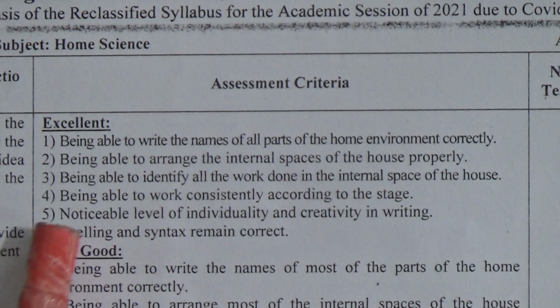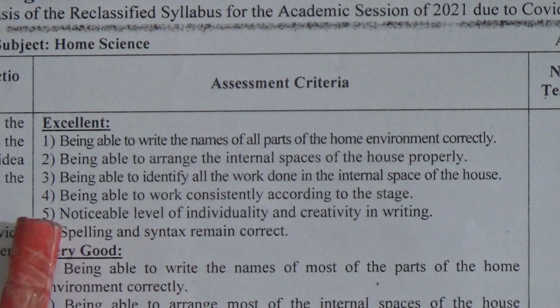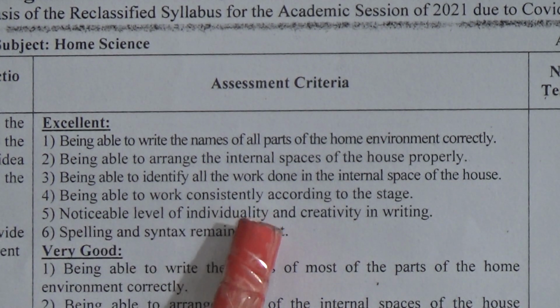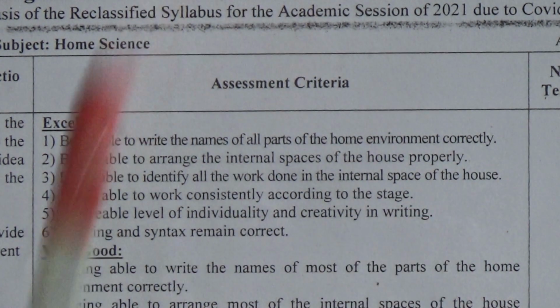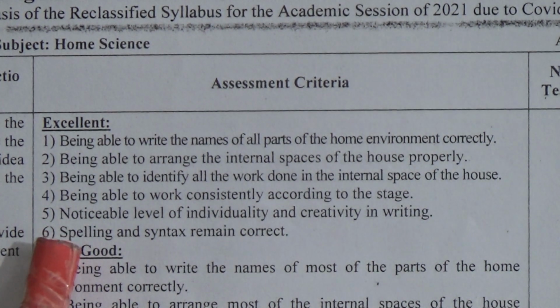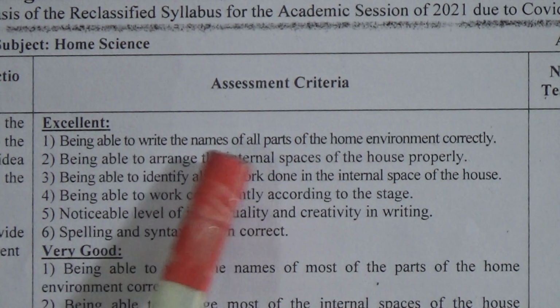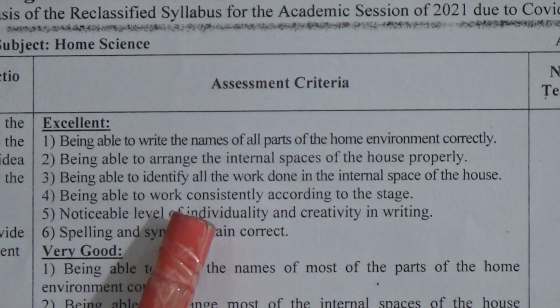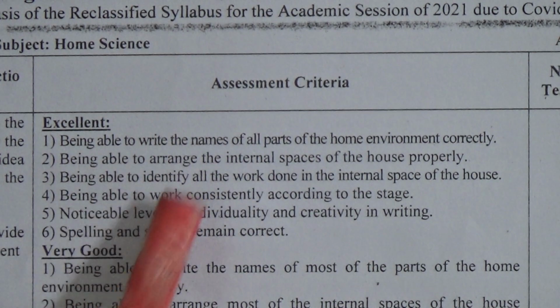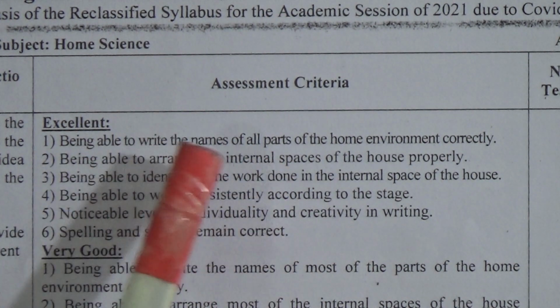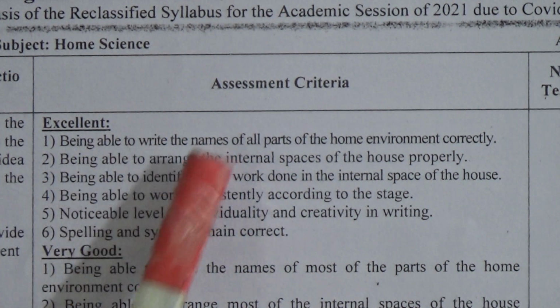Number 5, you are able to give a noticeable level of individuality and creativity in writing. And number 6, spelling and syntax remain correct. Then you will get excellent comments. So students, if you want to get these excellent comments, you have to follow this criteria.